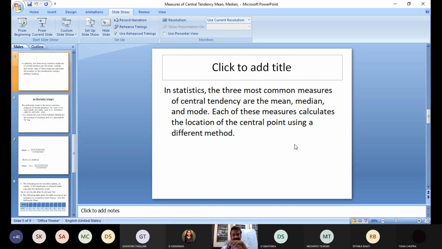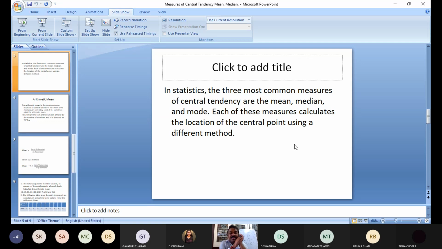So in statistics, the three most common measures of central tendency are mean, median and mode. Which one is suitable depends on the nature of the analysis and the availability of the data. Some factors are there. Don't confuse. Sir, you are telling me mean, nothing but average, median and mode. Which one will be most suitable? We'll discuss all these problems. After that, I will get the answer from your side only. We'll solve all the problems on mean, median and mode. After that, I will ask you which is the most suitable.